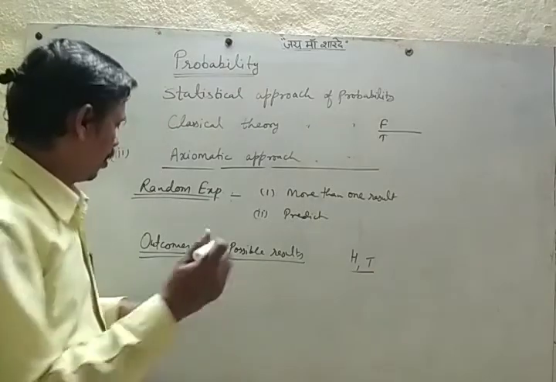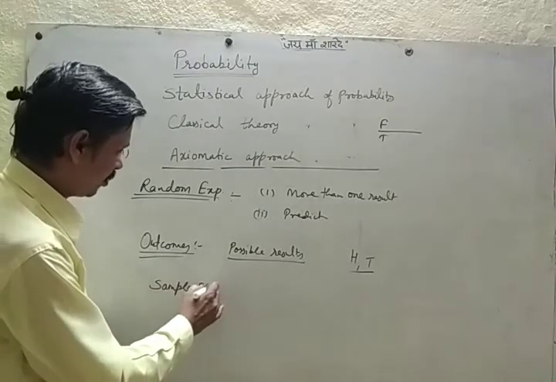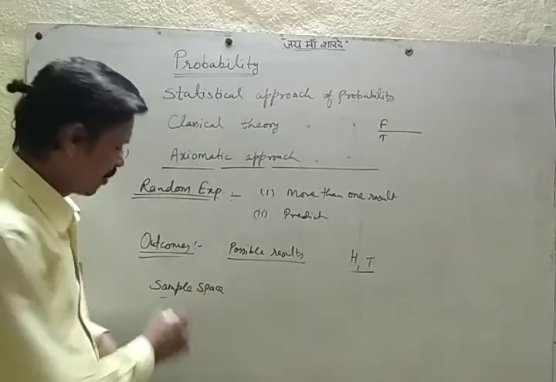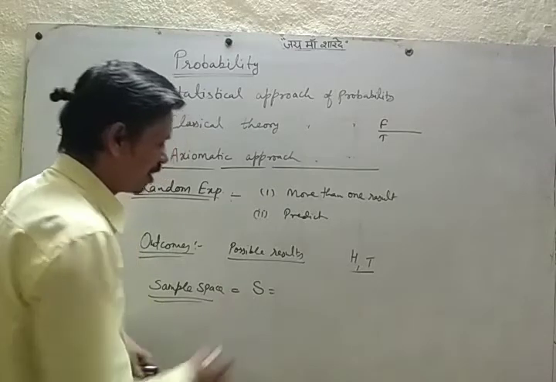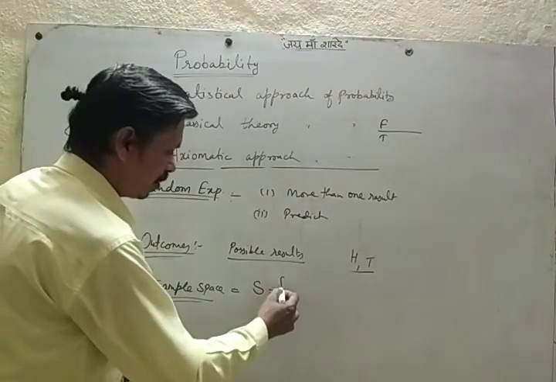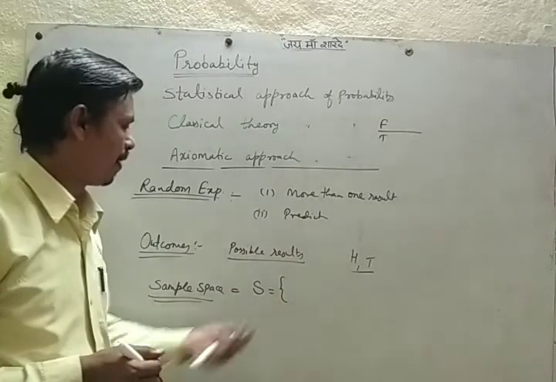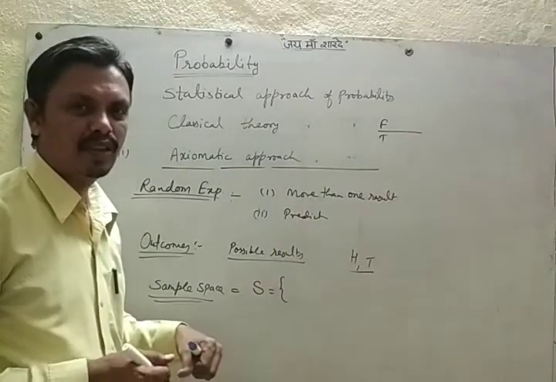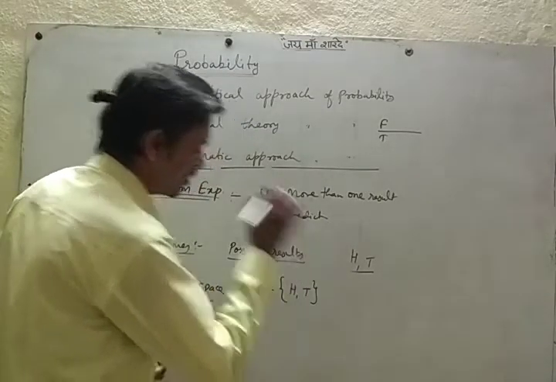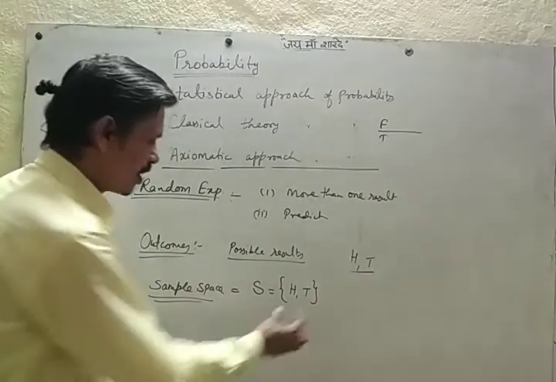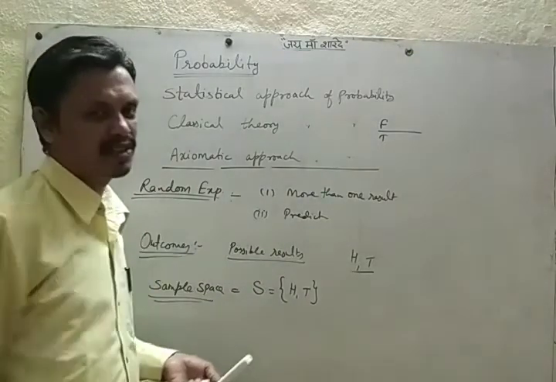Then sample space. The set, suppose S, we denote set S, of all possible outcomes for any random experiment. Suppose we toss a coin once, so the outcomes are head and tail. We write this head and tail in a set form. So this is called the sample space for the experiment of tossing a coin once.